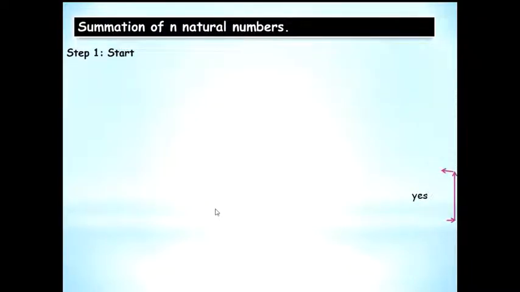Step 1 is start. Now usually your step 1 is going to be a start or a begin. So if you want to say start, make sure the last step is stop, and if you want to say begin, make sure the last step is end. Not a forceful measure, but it's nice to say start and stop together and begin and end together. Step 2, declare variables I equal to 1, num and sum equal to 0.